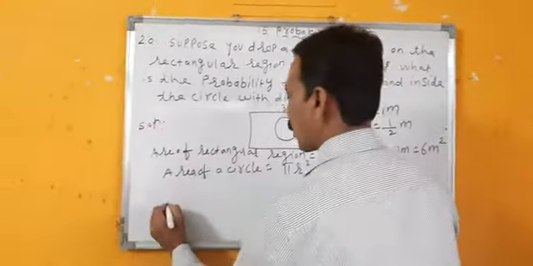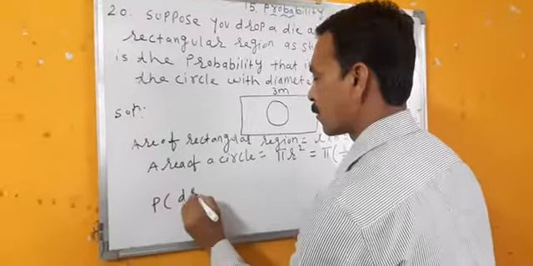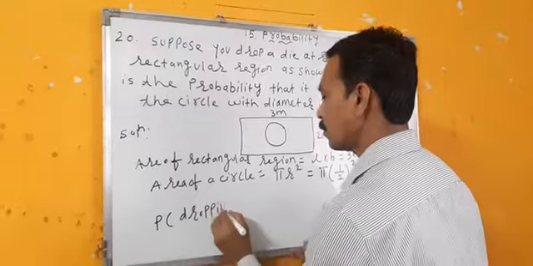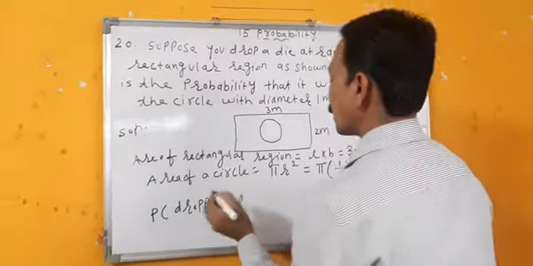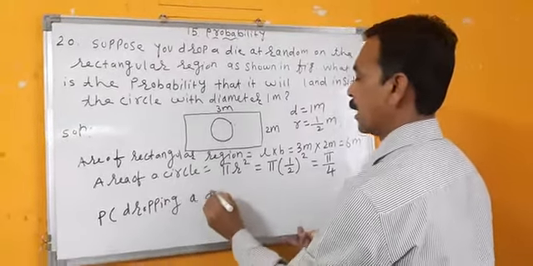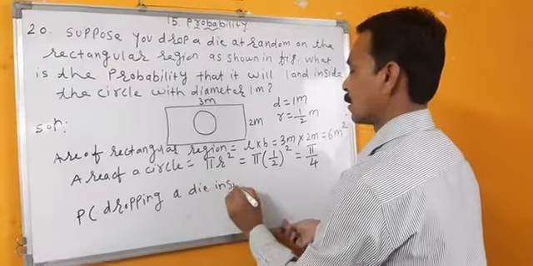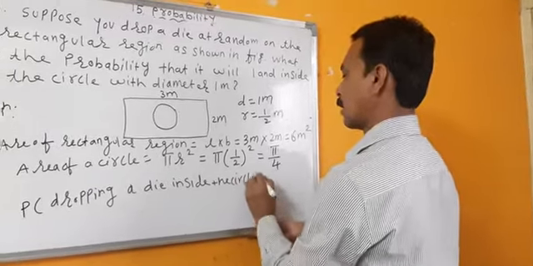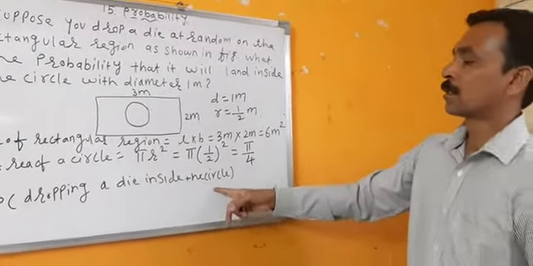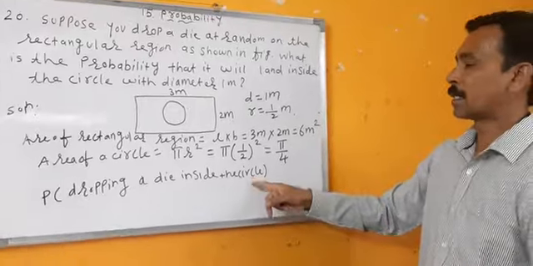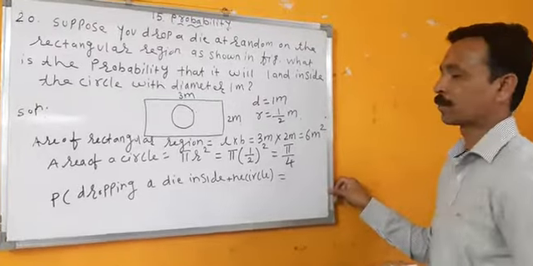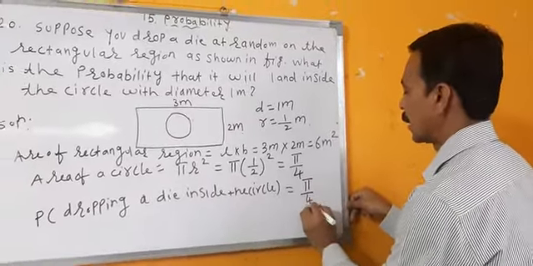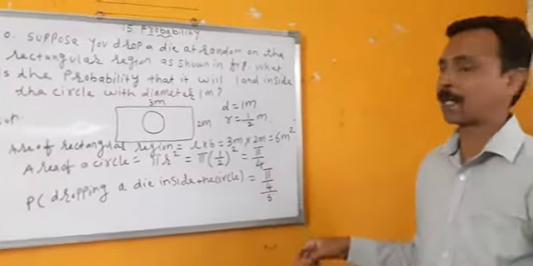Now I will find the probability. Probability of dropping a die inside the circle is equal to area of circle upon area of rectangle.